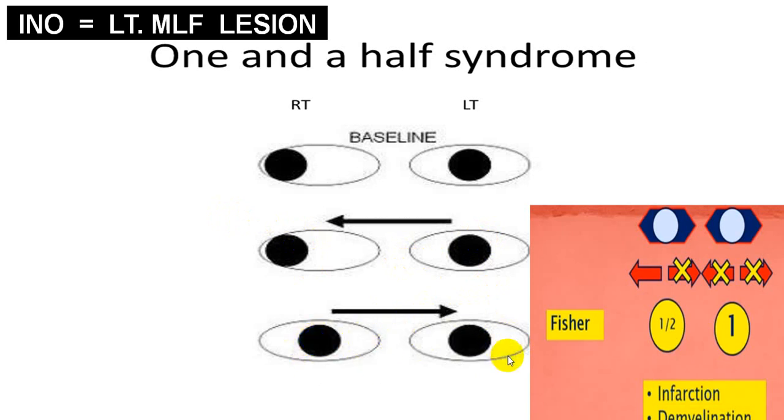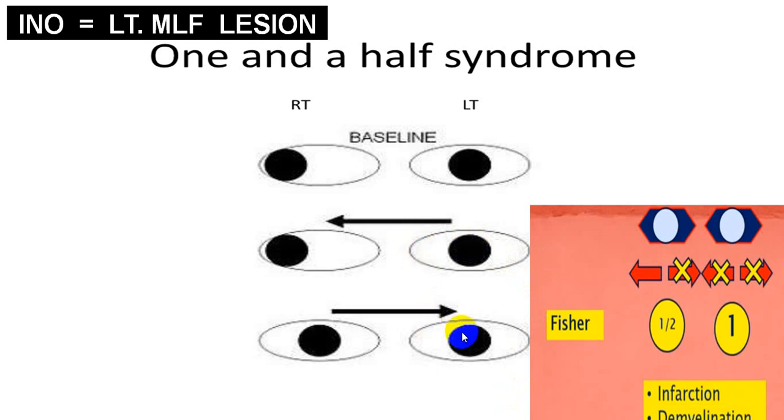So there is a complete involvement of what we call the PPRF center on this side, that is the left side, plus the left side medial longitudinal fascicle is also damaged, which is not allowing this eye to adduct.